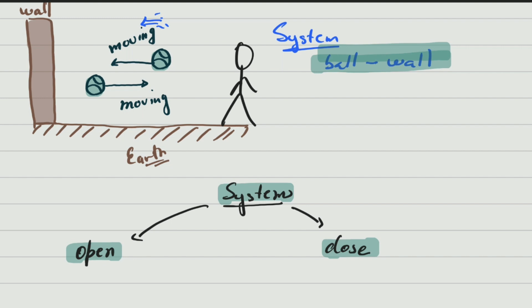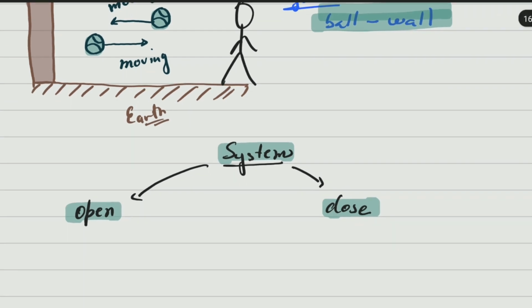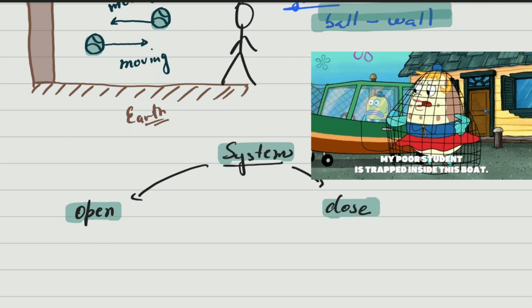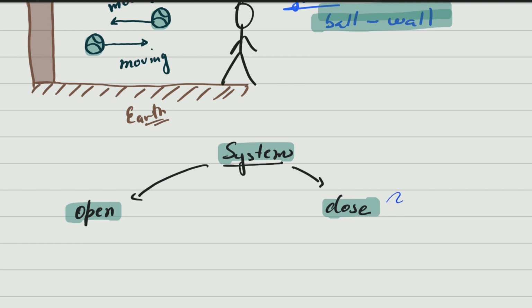A system is closed when there is no interaction between the system and the environment, or the interaction is minimal. We can also say that it's closed or isolated. However, it is not exactly the same. An isolated system is one where energy cannot be transferred from the system to the outside or vice versa. But we're going to use either term, closed or isolated.